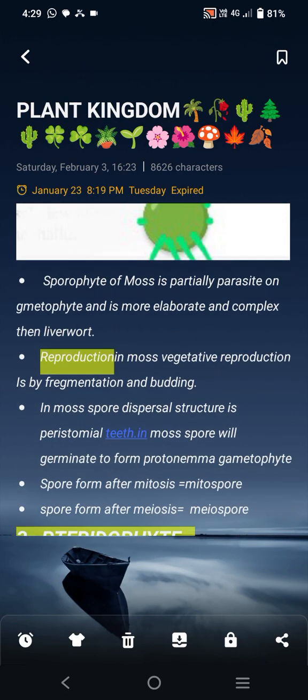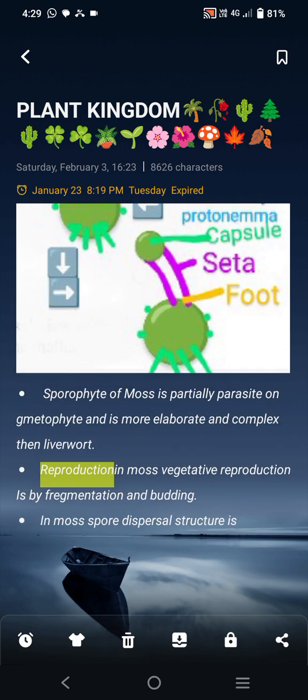The sporophyte of moss is partially parasitic on the gametophyte. In Marchantia, the sporophyte is completely parasitic on the gametophyte, but in moss the sporophyte is partially parasitic on the gametophyte, and is more elaborate and complex than in liverwort. The sporophyte of liverwort is less complex than that of moss.